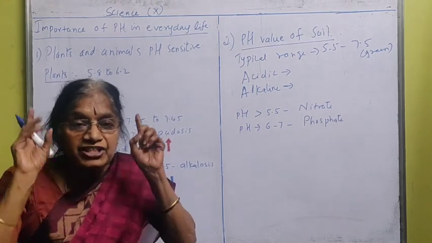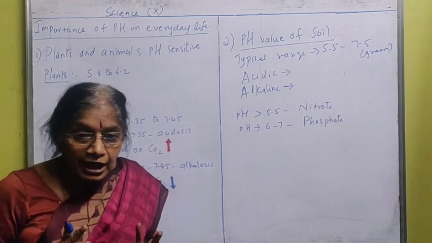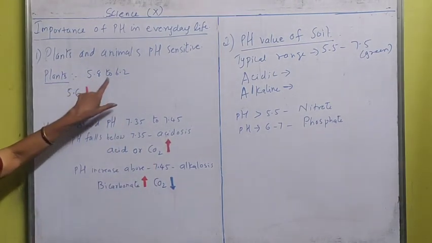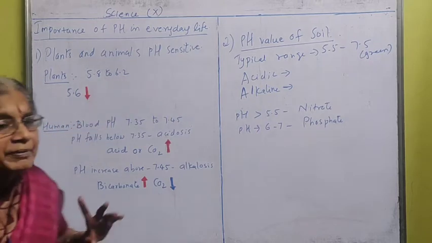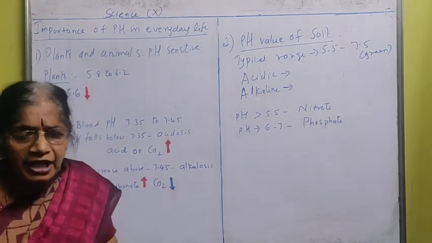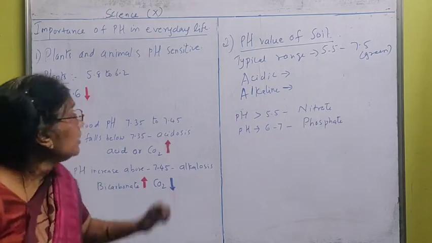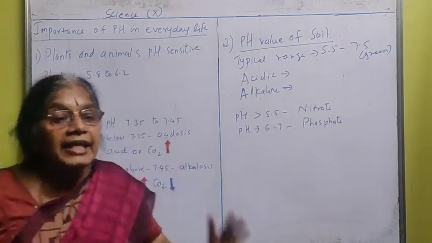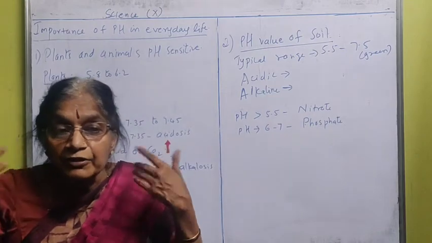What is needed? A pH range is needed. Okay, what is that pH range? In plants, 5.8 to 6.2 is the pH range which is required for the plant to survive. Below 5.8 or above 6.2, the plant cannot survive.